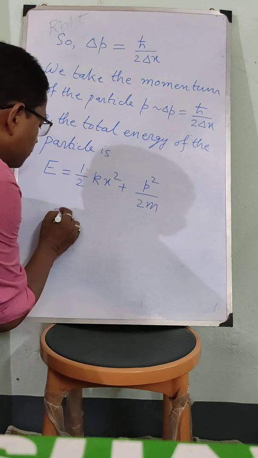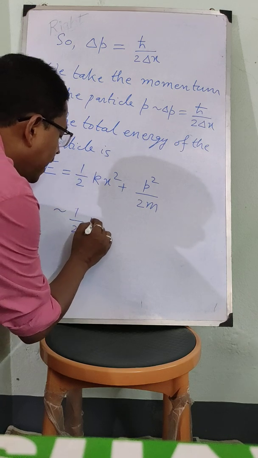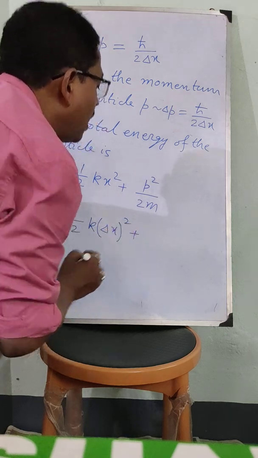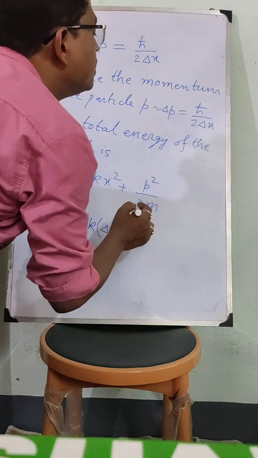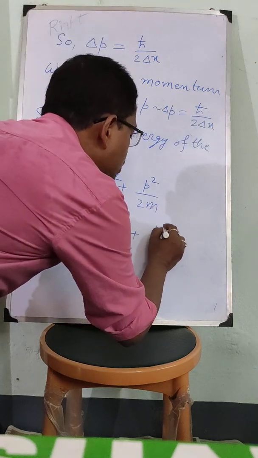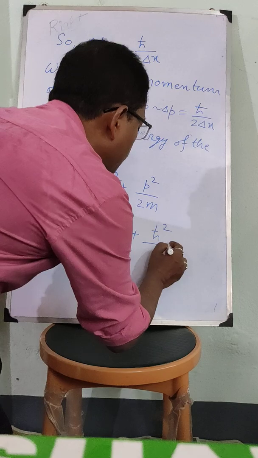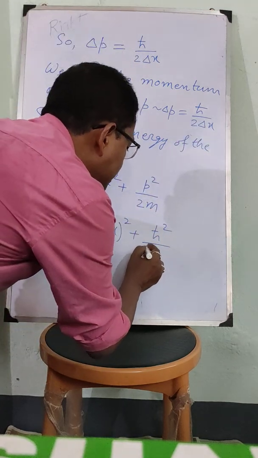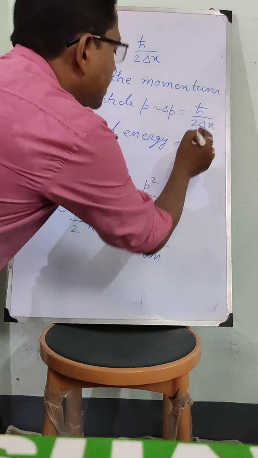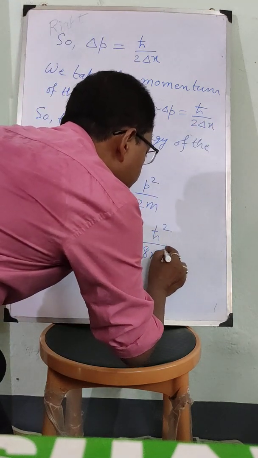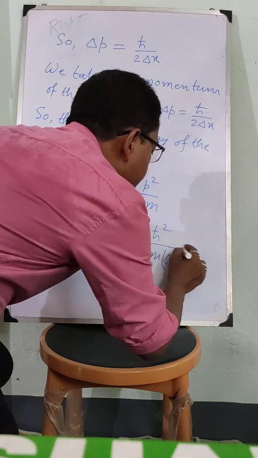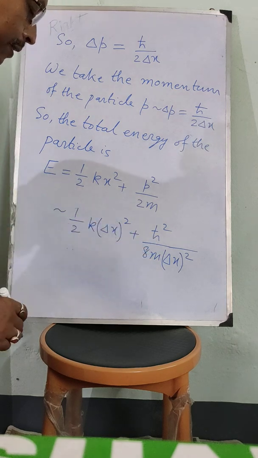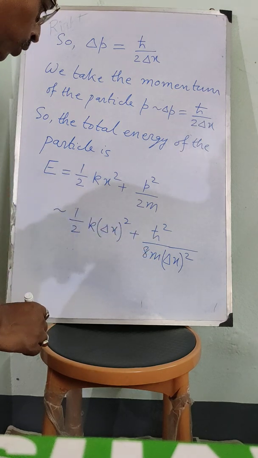So this is of the order of half k delta x whole square plus h cross square by 4 into 2, 8 m, then delta x whole square. So this is the total energy of the particle moving in the simple harmonic potential.